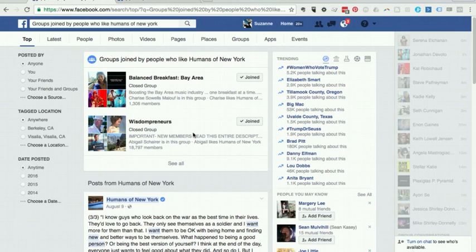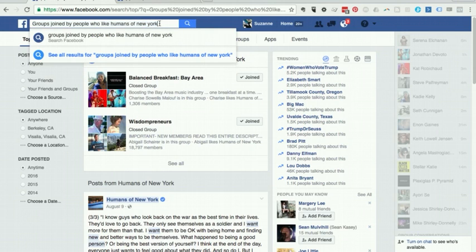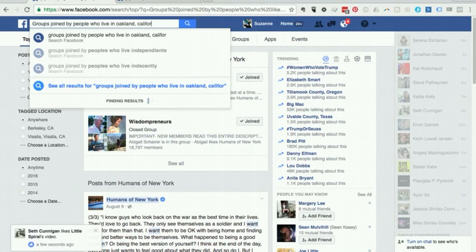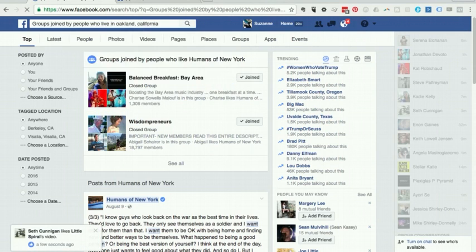So these are a couple of different ways to look for groups, especially if you are a local business or looking for local communities. You can also replace this with "groups joined by people who live in Oakland, California." Let's see what happens when you do that.